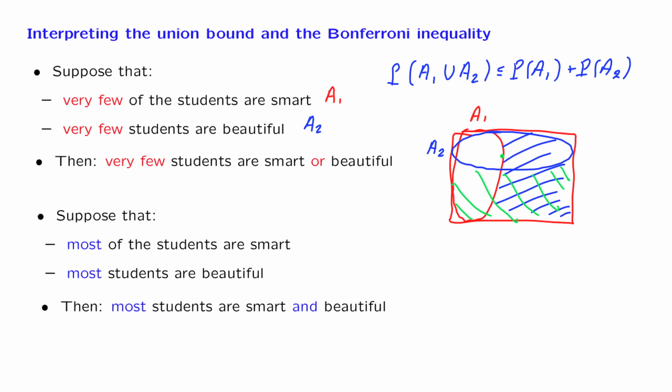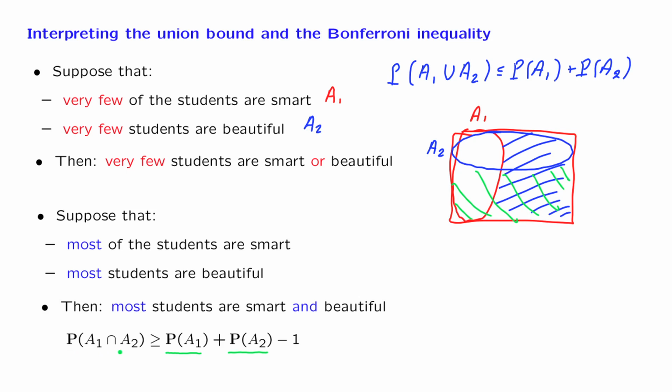How can we turn this into a mathematical statement? It's the following inequality that we will prove shortly. What it says is that the probability of the intersection is larger than or equal to something. And if this probability is close to 1, which says that most of the students are smart, and this probability is close to 1, which says that most students are beautiful, then this difference is going to be close to 1 plus 1 minus 1, which is 1.